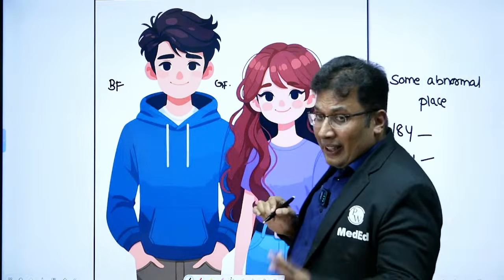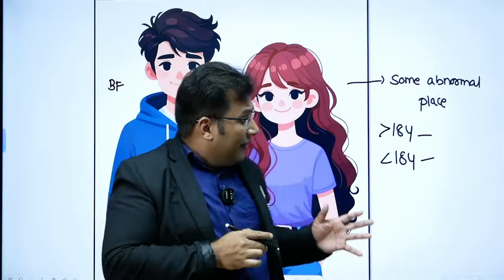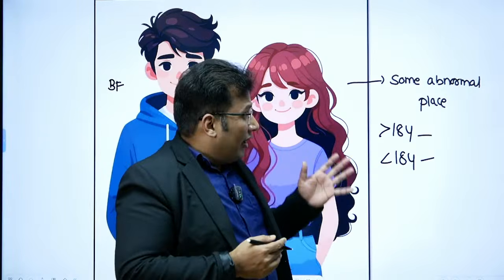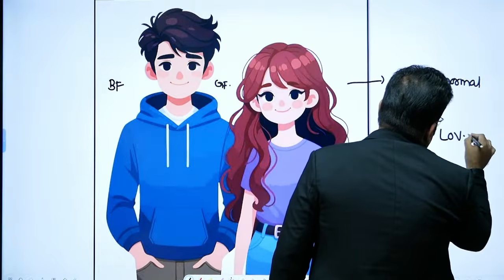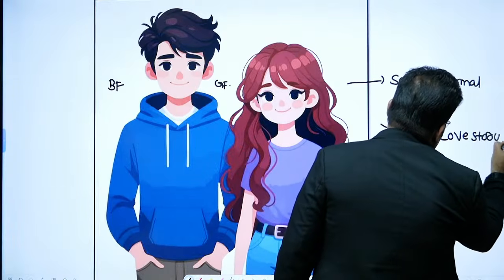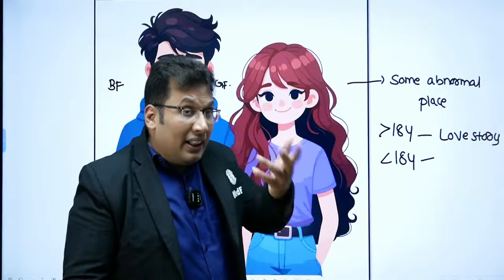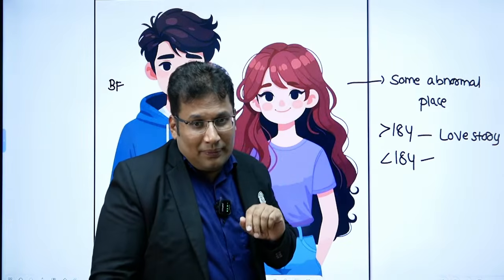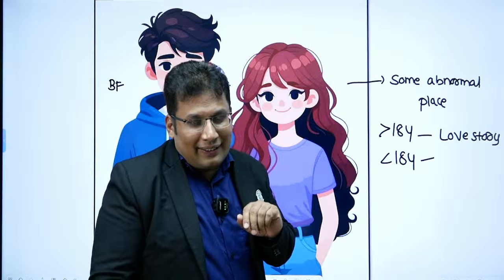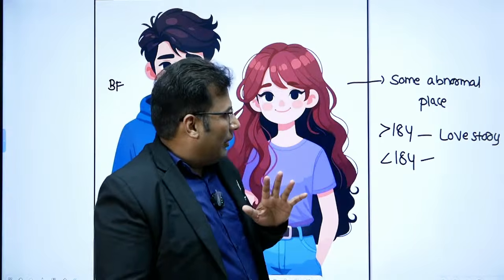As I said many times in the class, in this particular scenario, when it is more than 18 years, it can be just a love story. When age is less than 18 years, is it a love story or a crime story? Yes, guys, my question is very simple.